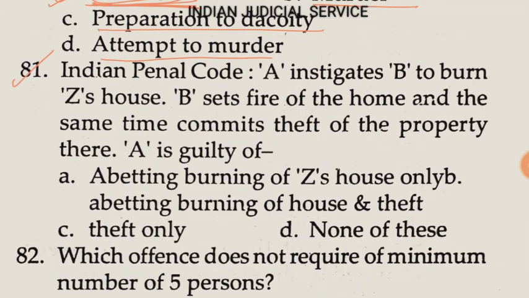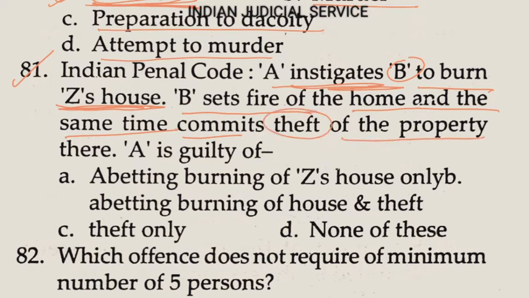Now question number 81. Indian Penal Code. A instigates B to burn Z's house. This is very important here. A instigates B to burn Z's house. B sets fire to the house and at the same time commits theft of the property there. A is guilty of what? So clearly A is guilty of abetting the burning of Z's house only. So the answer here is option A.